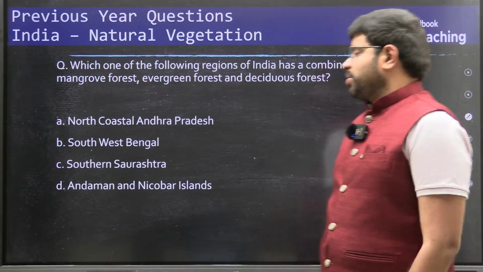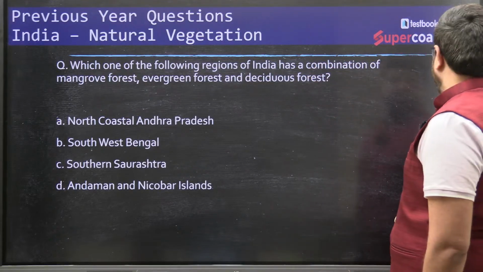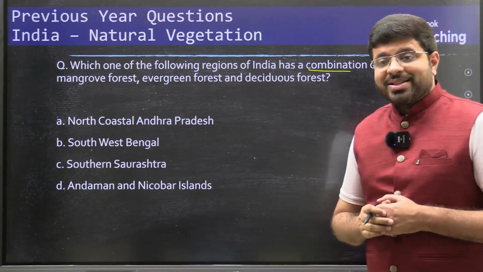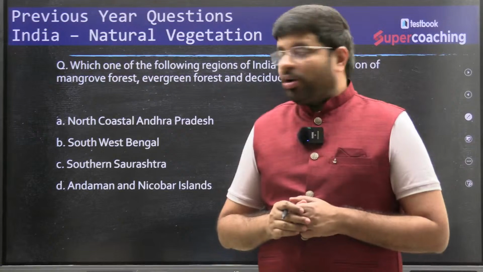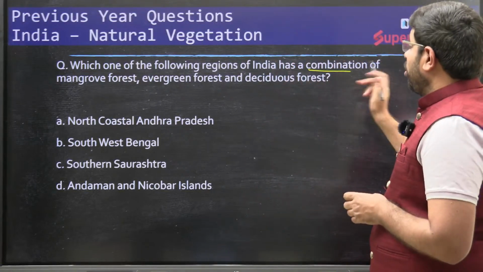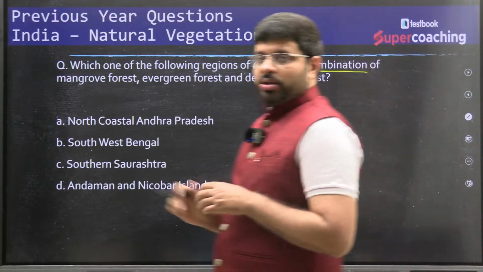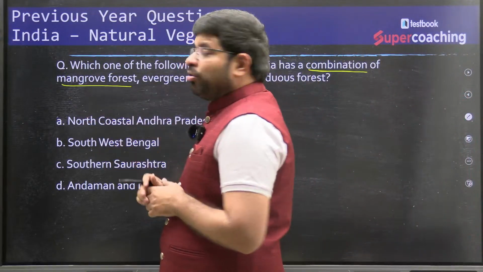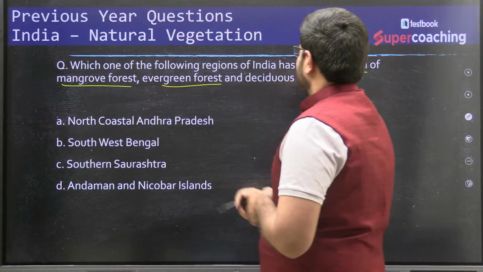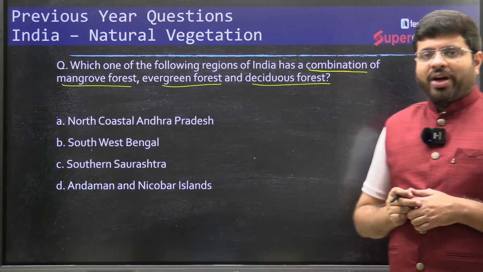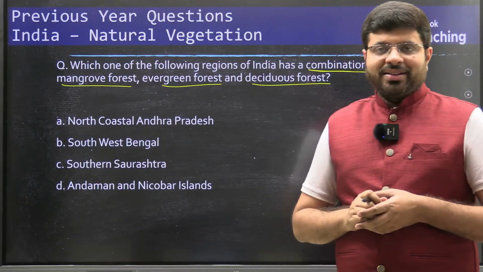Right. Next question. Which of the following regions of India has a combination? Now you see the question. This is the trickiest question. What are they asking? Combination of what? Combination of mangrove forest, evergreen forest, deciduous forest. So which region do you find it in? Now let us understand. This is the trickiness.